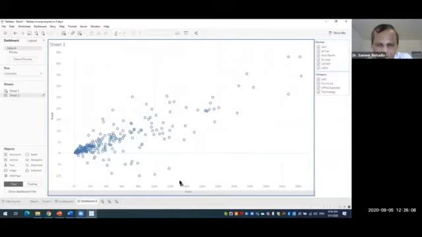Okay, now you see the effect. Currently you can see that the area of sheet 1 is smaller, and the area of sheet 2 is bigger. Why? Because in sheet 2 we have selected all the markets and all the categories. In sheet 1 also it is the same thing, but currently the size of sheet 1 is smaller than the size of sheet 2.